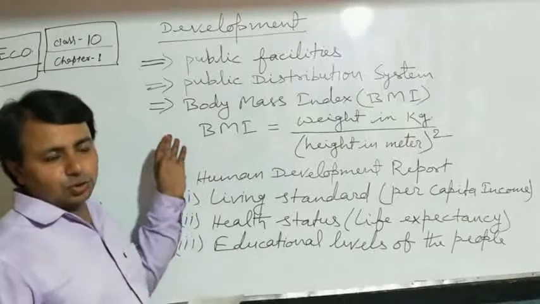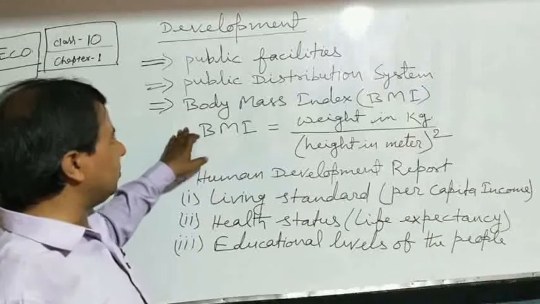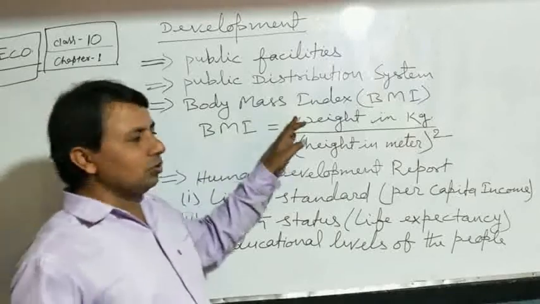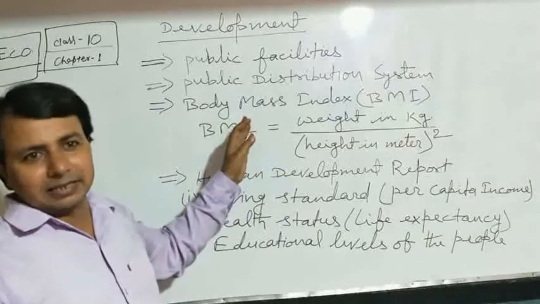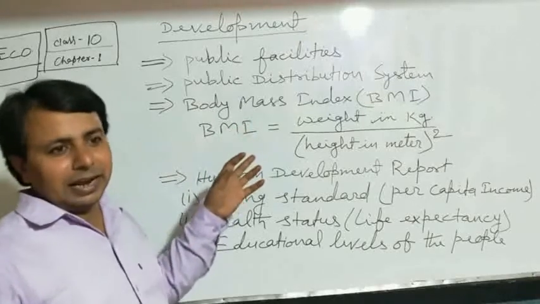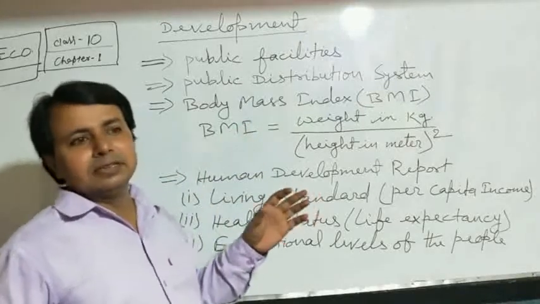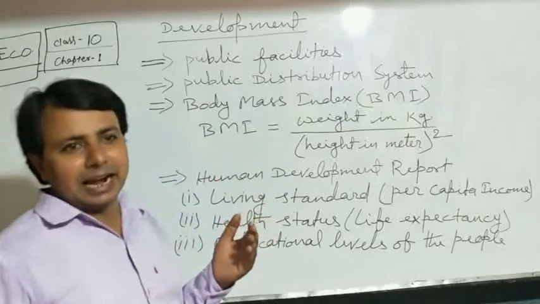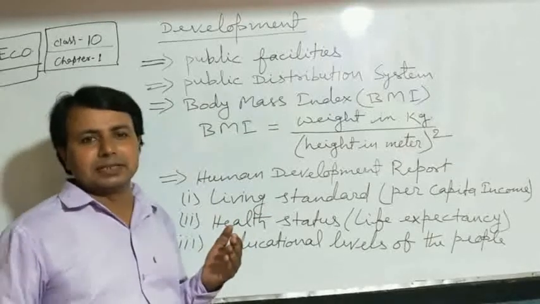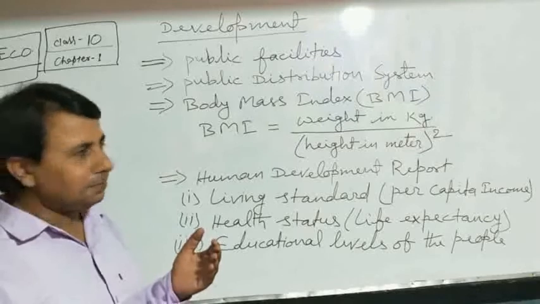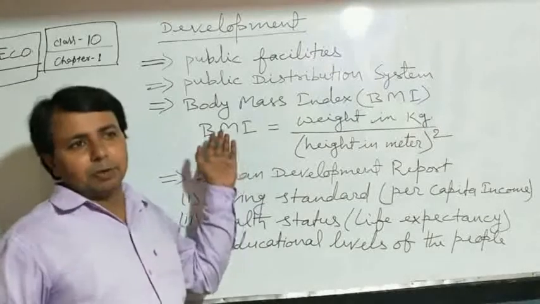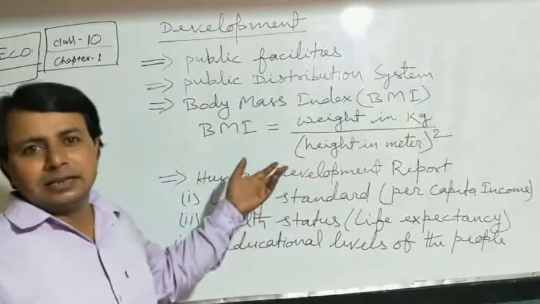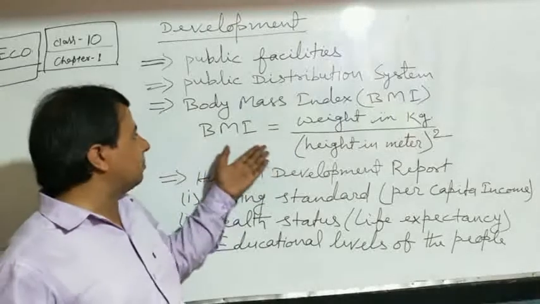Now students, we move on to the next topic, which is body mass index, and body mass index is an index according to which we measure the weight of a person according to their height. If this body mass index is below 18, then we say that the person is underweight and malnourished. Whereas if this body mass index is greater than 25, we say that the person is overweight.